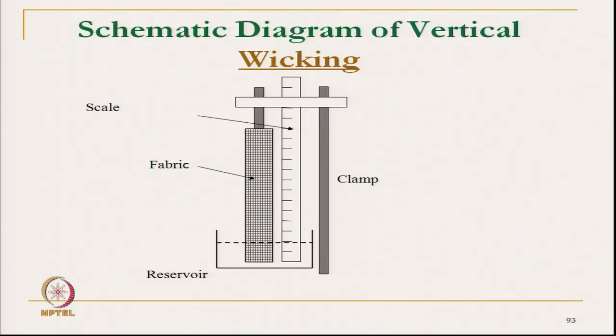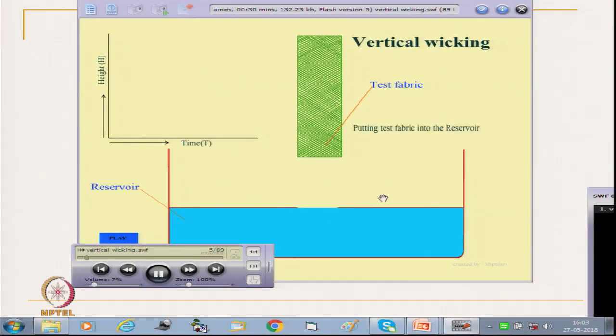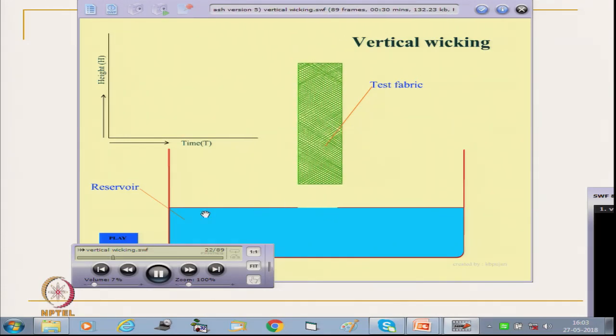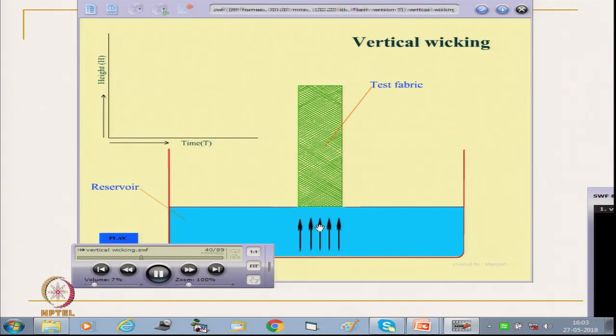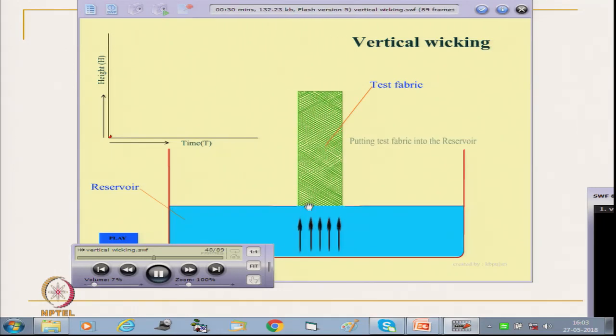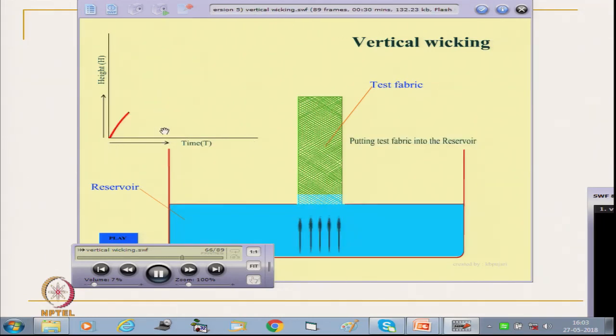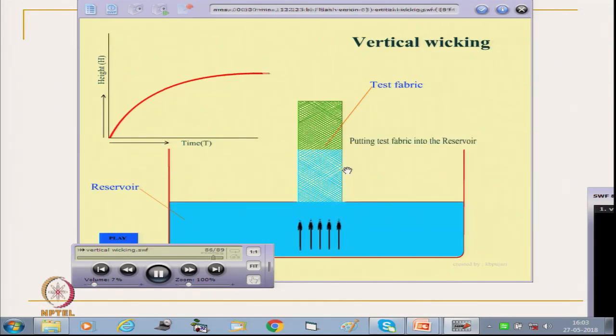This is the vertical wicking setup. Here it is a reservoir, the fabric is kept straight, some weight can be hung here, and this is the scale. Now, see here, the fabric is put in the reservoir. As soon as the fabric is in contact with the water, the water will start wicking. So one can plot time versus wicking height by visual observation. So this is the technique, or a microscopic technique can be used.